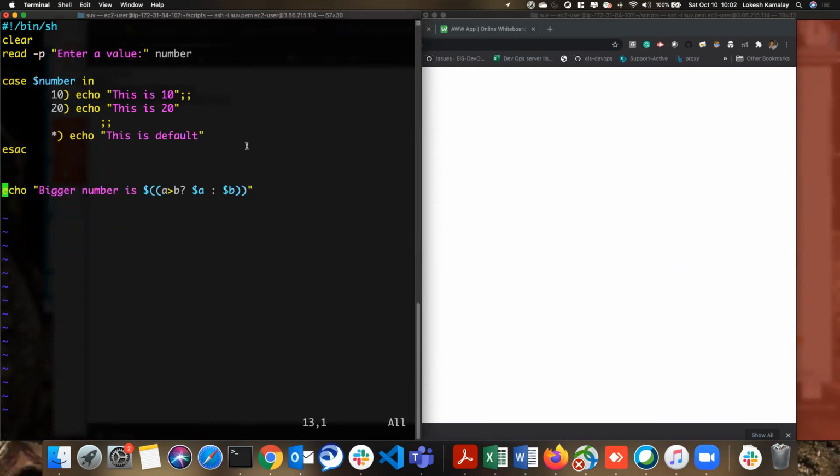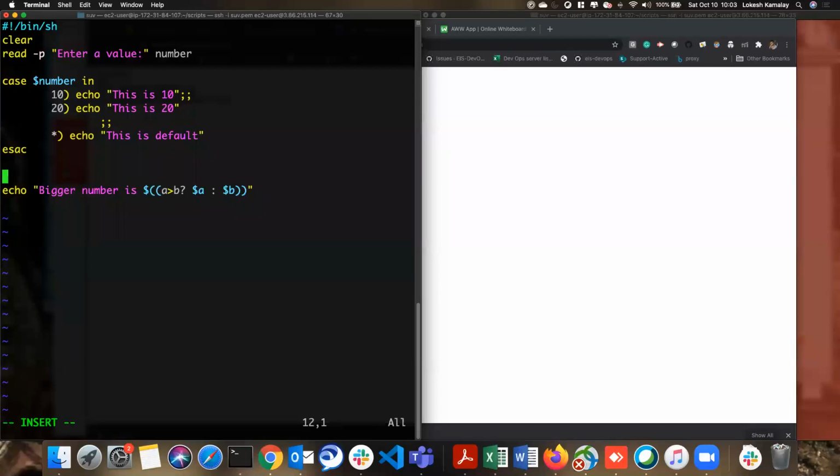So what they are doing, dollar bracket bracket, we know that. So when you mention that, the values whatever you mention inside has some significance. Okay, so this a variable is greater than b. If it is greater than b, this is a question mark, this becomes a condition. So if a is greater than b, then this block gets executed. If not, then this block. It's simple like an if else statement in one line. This is called inline conditions.